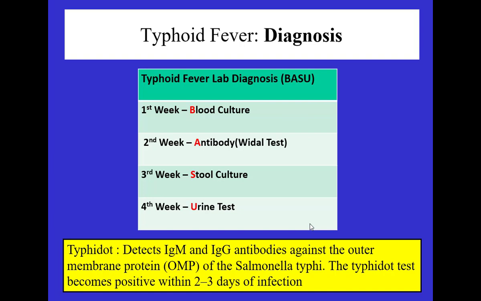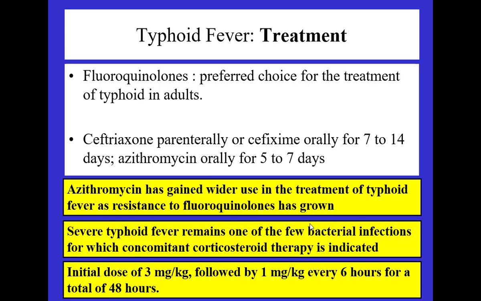How are you going to make a diagnosis? First week, it is the blood culture. Second week is the antibody or Vidal test. Third week is stool culture. Fourth week, urine test. Typhi-DOT, which we usually do, detects the IgM and IgG antibodies against the outer membrane protein of Salmonella typhi, and the Typhi-DOT test becomes positive within 2 to 3 days of the infection. You can send the Typhi-DOT, but send the blood culture also to make your definitive diagnosis.